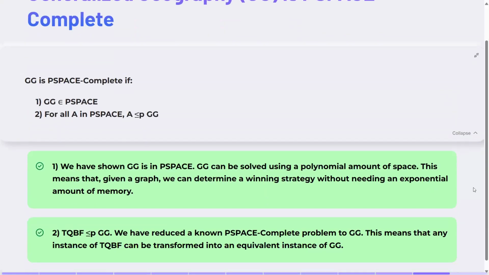Now, to sum it up, we have successfully shown that the generalized geography problem is in fact PSPACE-complete, because GG is in PSPACE, and we have reduced a known TQBF problem to our generalized geography problem. This means that given a graph, we can determine a winning strategy without needing an exponential amount of memory, and also that any instance of TQBF can be transformed into an equivalent instance of GG.